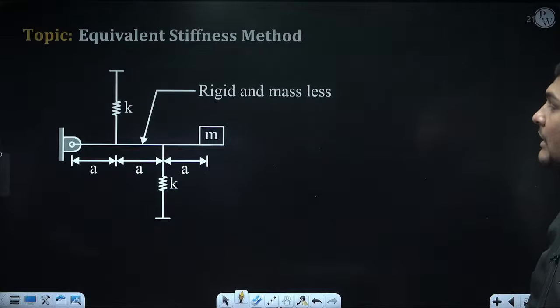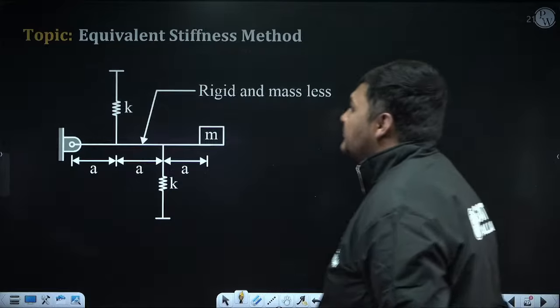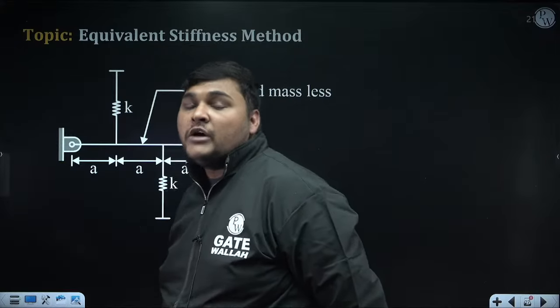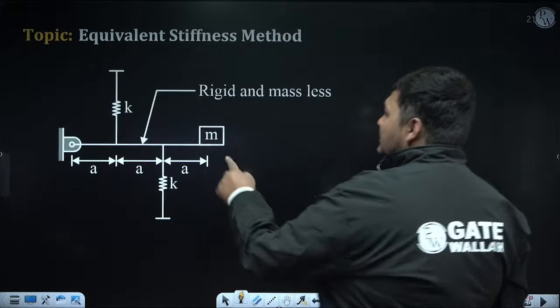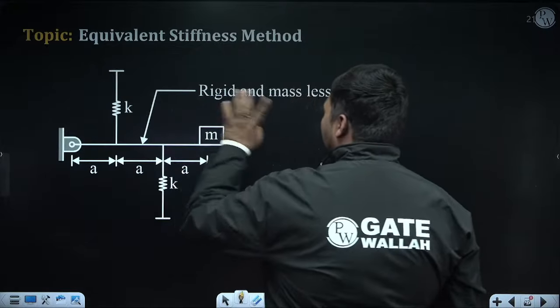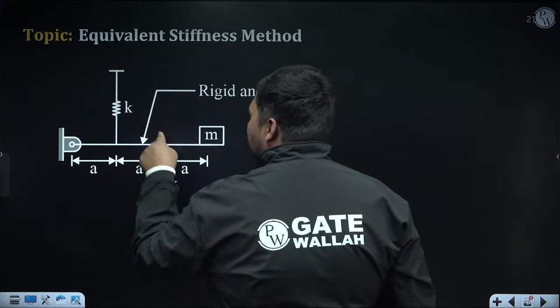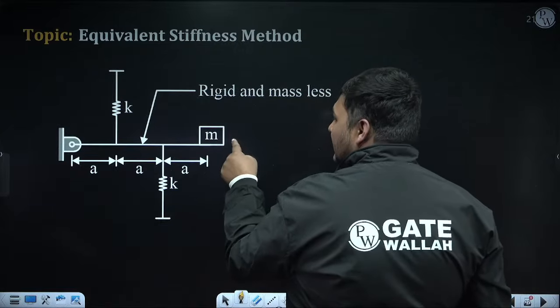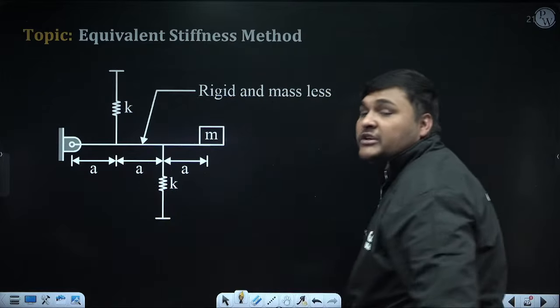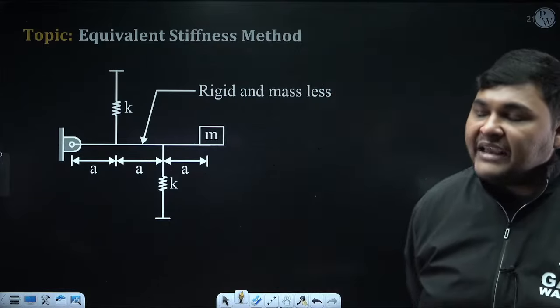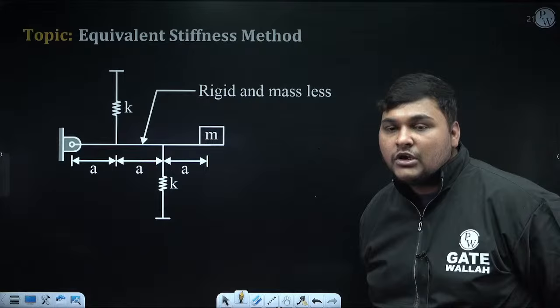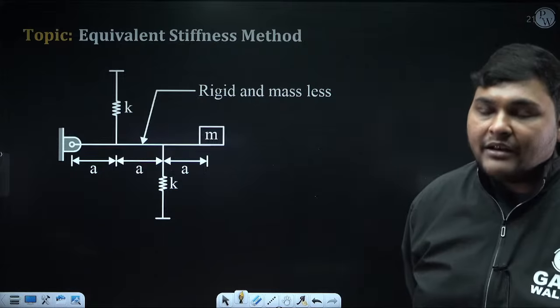Okay. But if springs are not directly connected to the mass, like in this diagram, you can see this is a rigid rod, which is rigid and massless. In this rod, a spring is attached and the point mass is here. Means can I say here the spring is not directly connected to the point mass? In that case, neither will the springs be in series nor will they be in parallel.